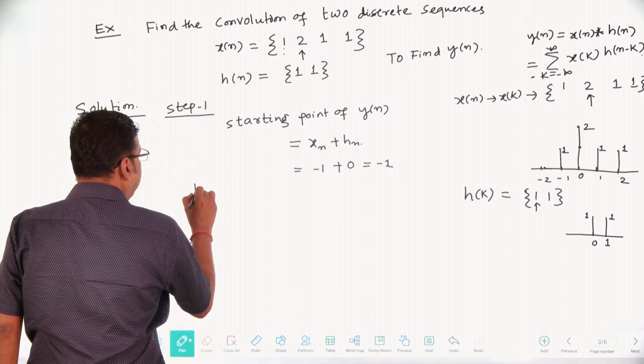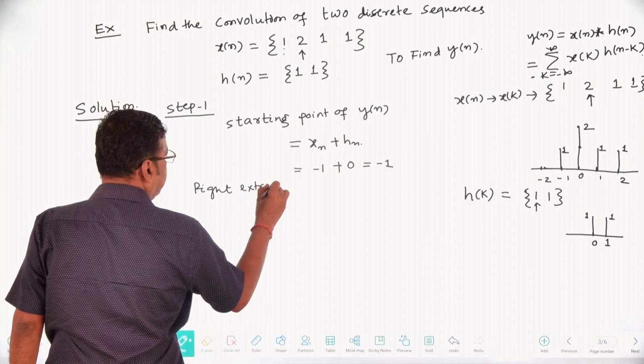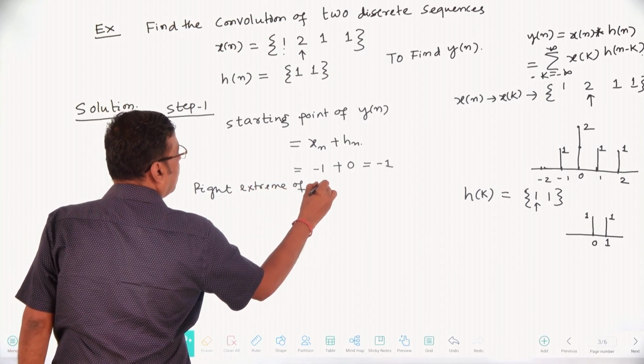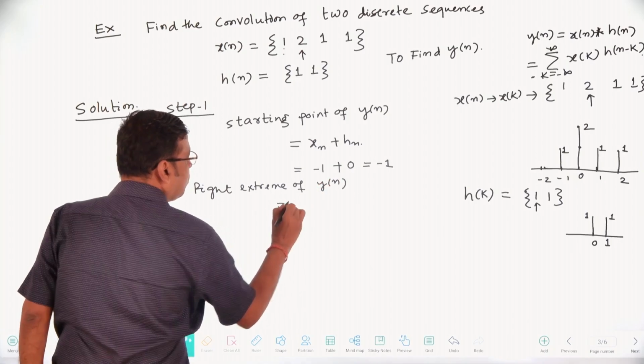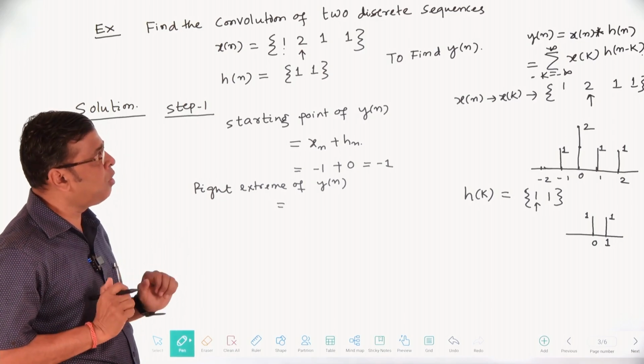Then the right extreme of y of n. This y of n is your final output, that is x of n convolution h of n.